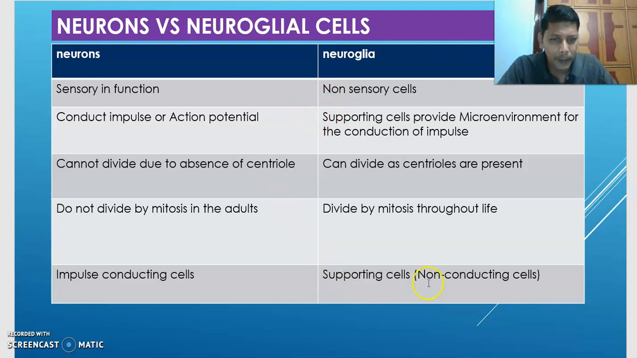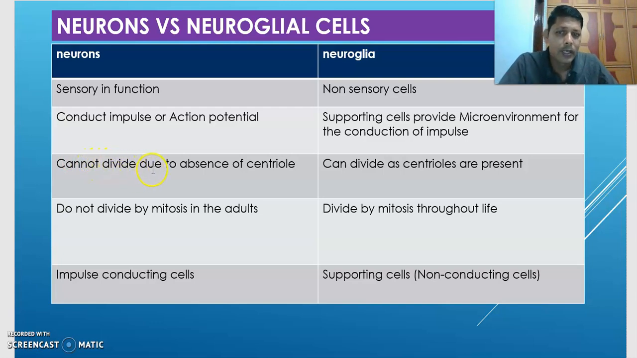And who is providing the microenvironment for the conduction of impulse? The neuroglial cell. That's why these cells are supporting neurons, and why neuroglial cells are called supporting cells. They are not conducting impulse. These are the non-conducting cells, but these other cells are the impulse conducting cells. The non-impulse conducting cells are supporting cells. They support the neurons in carrying out their functions.